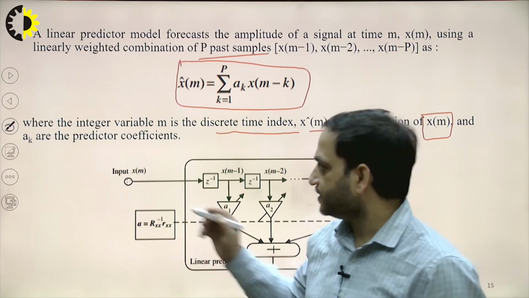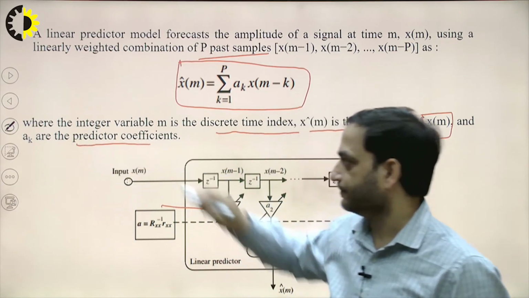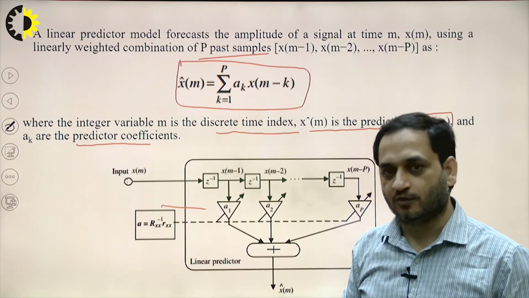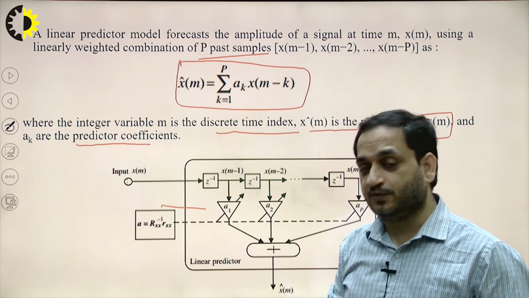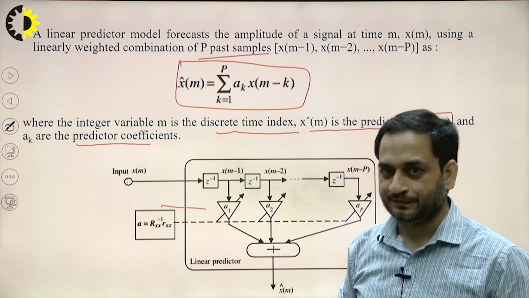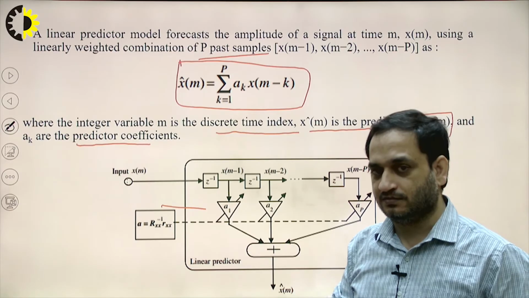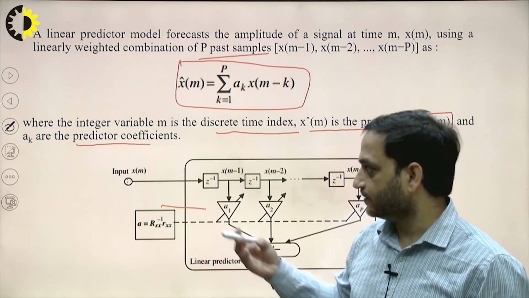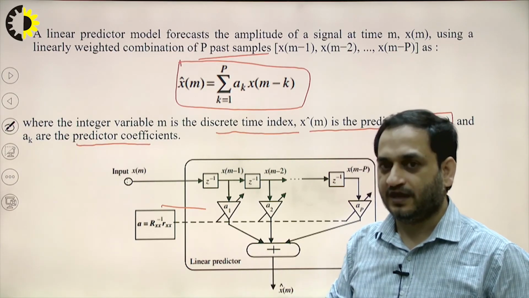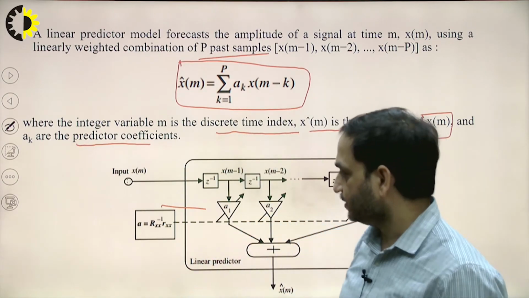We have to decide this predictor coefficient a_k so that we can provide weights to the signal. If we have a signal in good condition, we can provide a high weight. If we have a signal of low priority, we can provide a low weight.